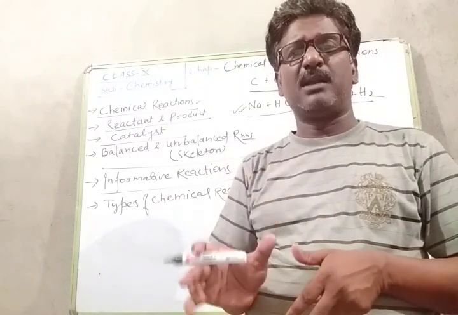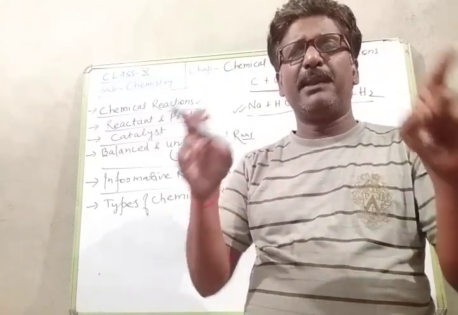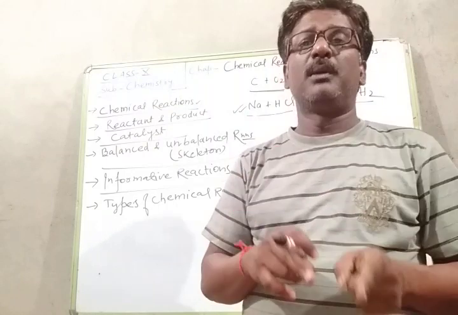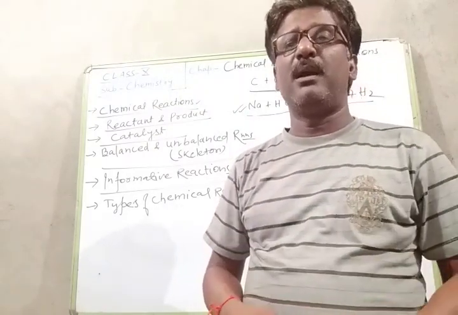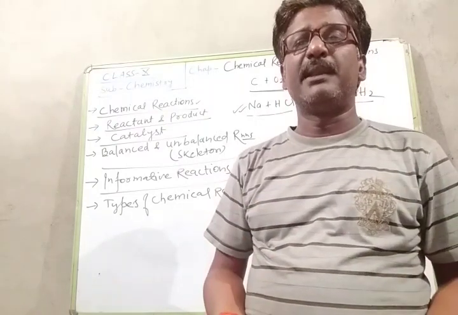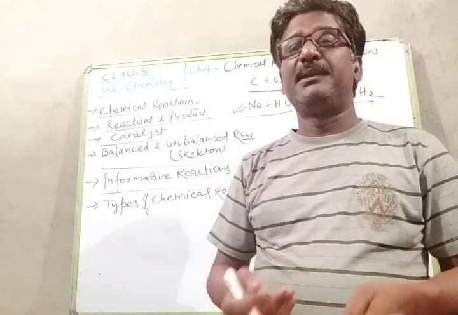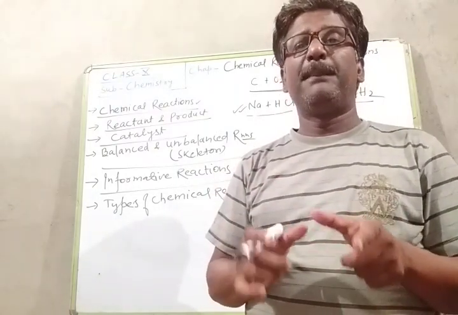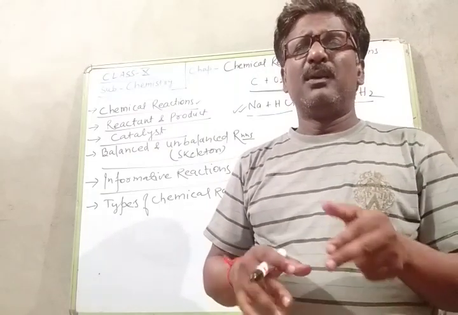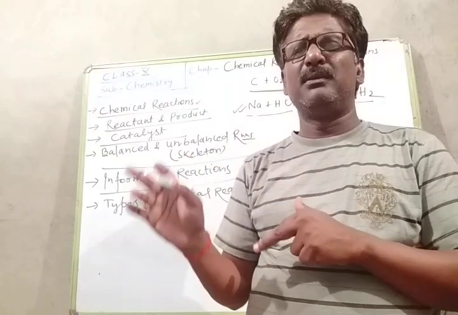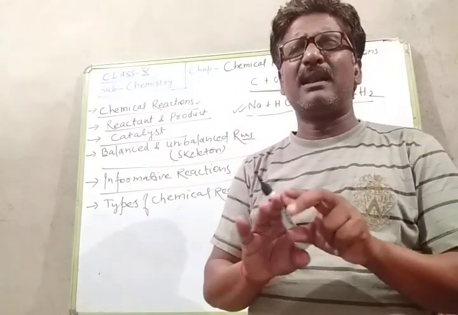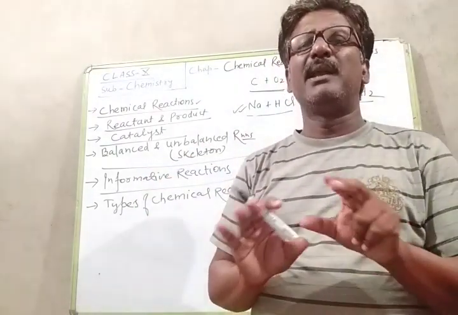It remains constant during the chemical reaction. So, to maintain the law of conservation of mass, we have to balance the chemical reaction, and that is the reason why a reaction should be balanced. If we write an unbalanced chemical reaction, meaning the number of atoms in the reactant and product sides are not equal, it means it is unbalanced.